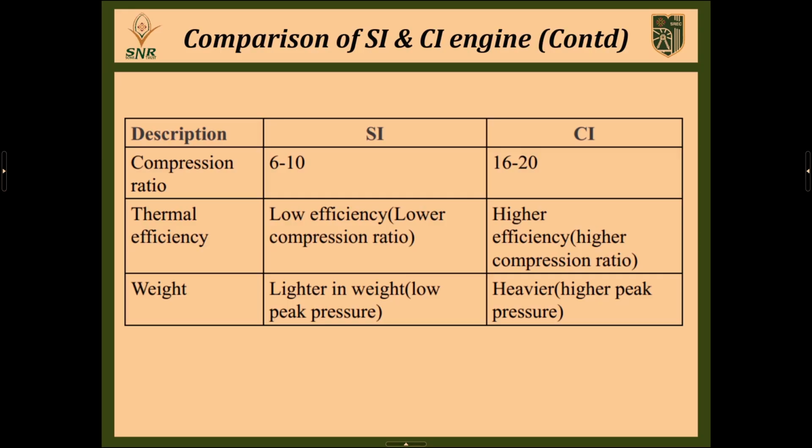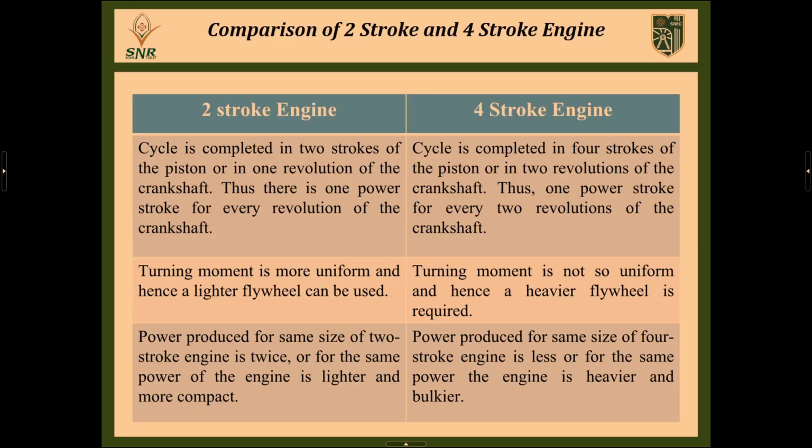And based on brake thermal efficiency, the spark ignition engine like the petrol engine has a low efficiency, and the diesel engine produces higher efficiency. And for weight also, the petrol engine is lighter, and the compression ignition engine is heavier due to the inlet and exhaust manifolds. And the next one is the comparison of two-stroke and four-stroke engines.